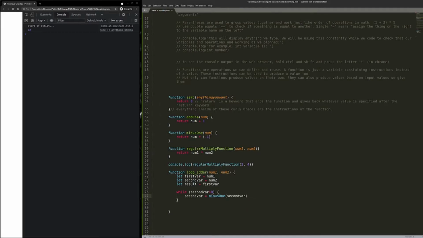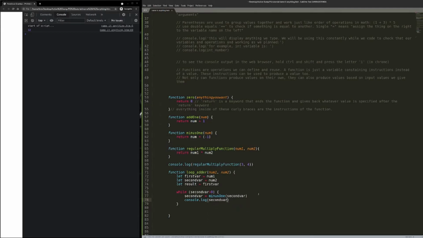So I'm going to make sure every time it loops, this number, whatever I gave it, is going to be processed through our -1 function. Remember, our -1 function, all it does is takes in a number and spits out the same number, but -1. And that'll just keep us from falling into an infinite loop. And if you'd like, you can even write a console.log in here and just test it to make sure that everything works before moving ahead.